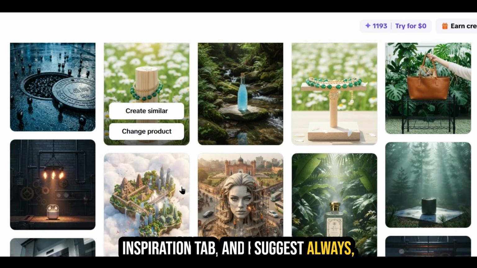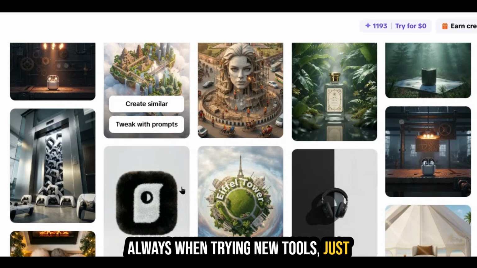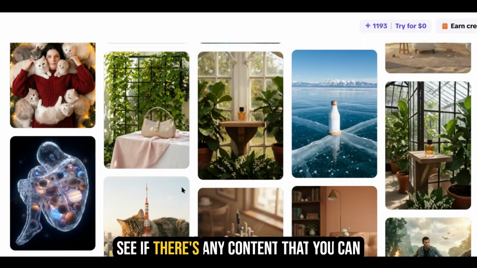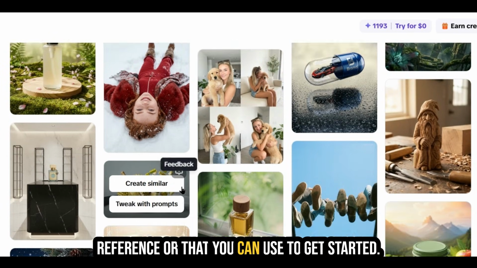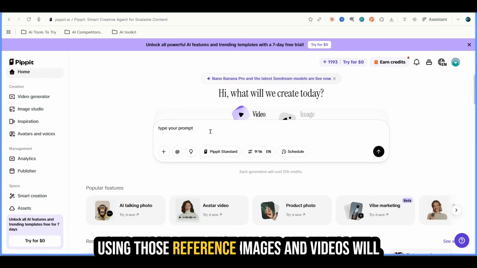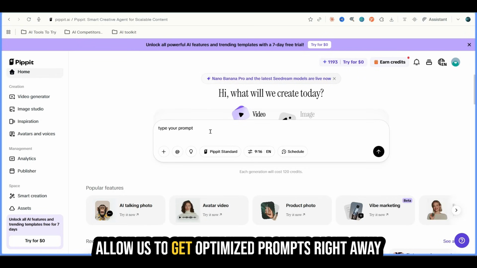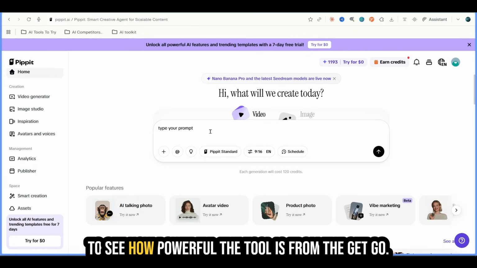And I suggest always when trying new tools, just digging through here for a little bit to see if there's any content that you can reference or that you can use to get started. Using those reference images and videos will allow us to get optimized prompts right away to see how powerful the tool is from the get-go.